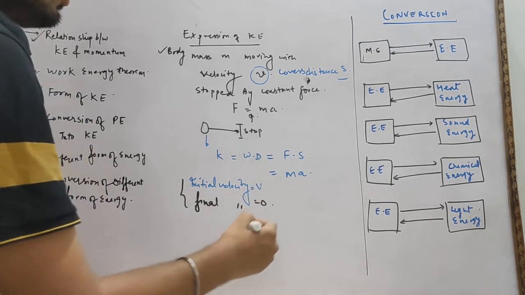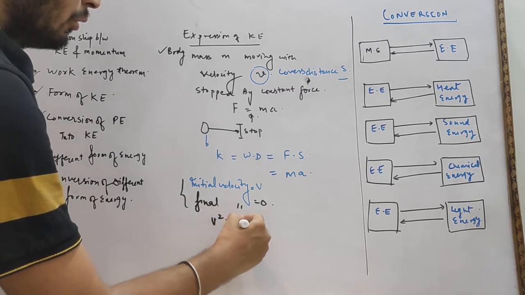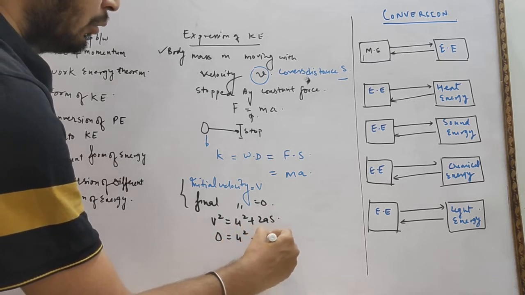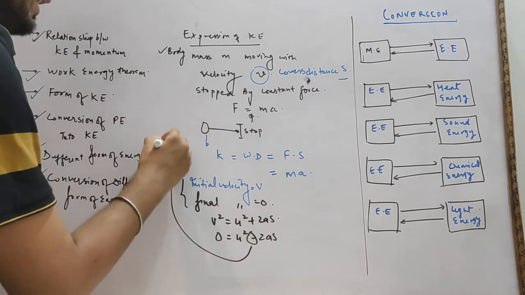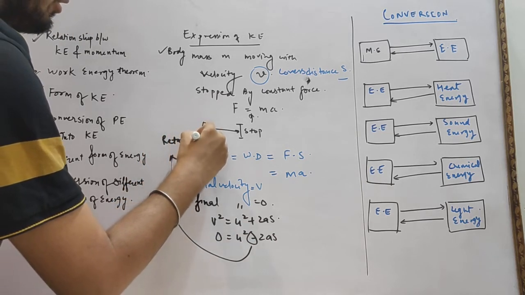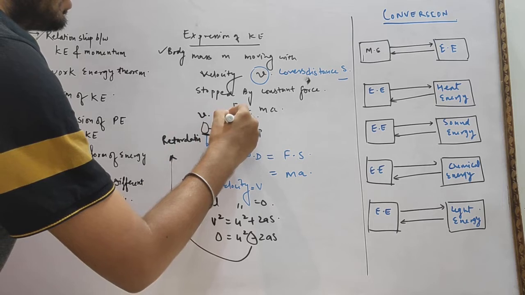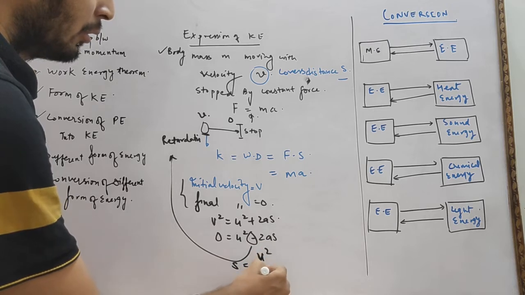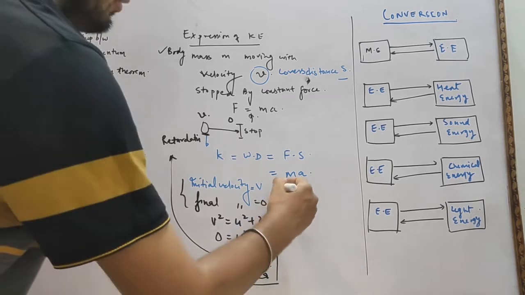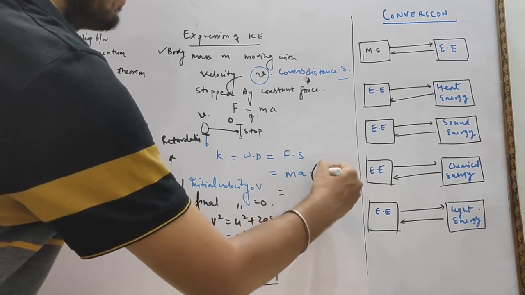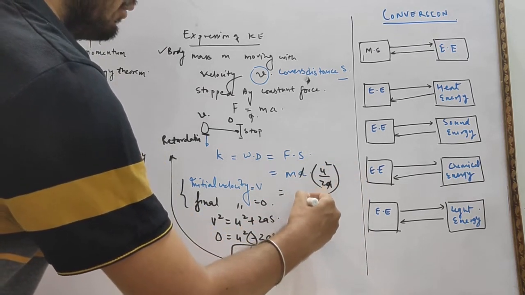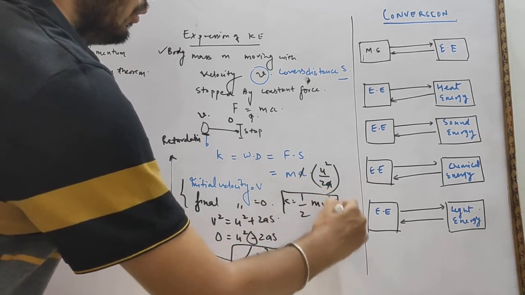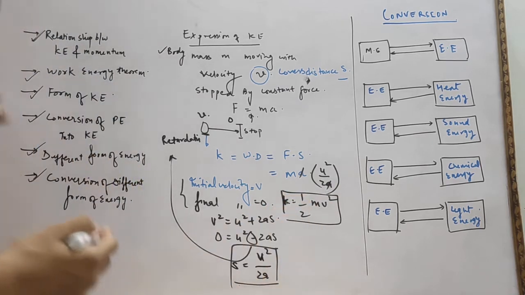We know very well v square equal to u square plus 2as, so it becomes 0 equal to u square minus 2as, the minus sign for retardation, because the body is moving with velocity v and then it is stopped, so velocity becomes 0. So the value of s equal to u square upon 2a. We substitute this value of s, and this a will be cancelled out, so we get half mv square. This is equal to kinetic energy and also equal to work done.